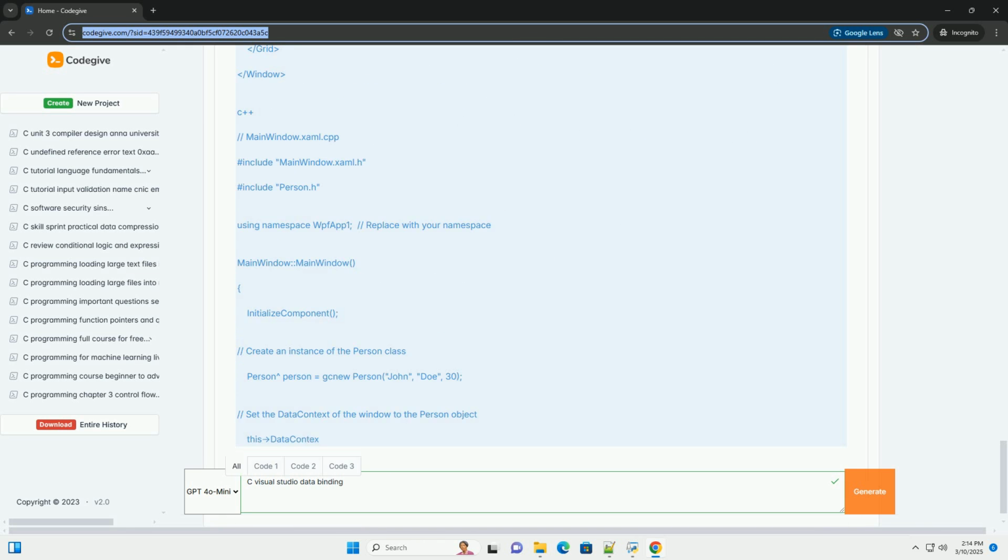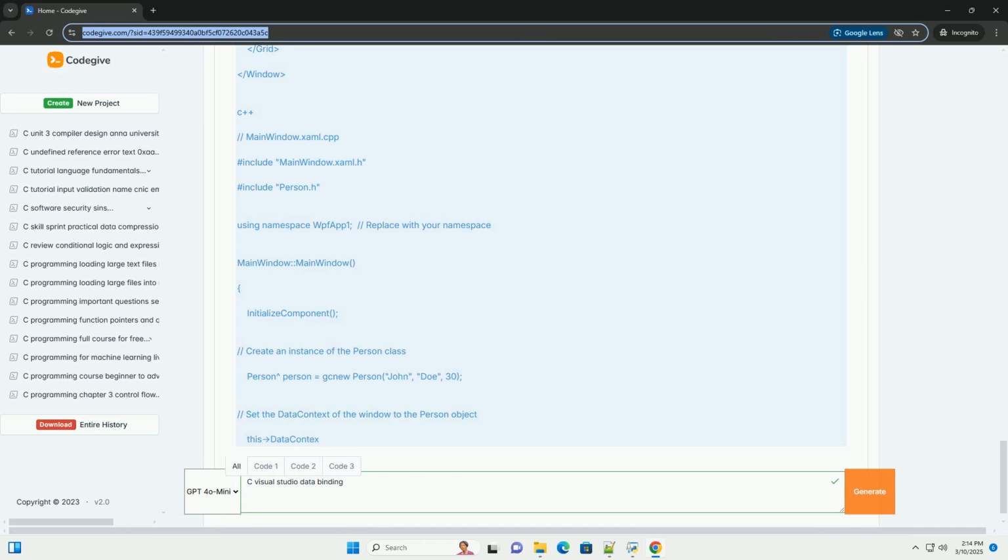xmlns:local. This XML namespace declaration maps to your project's namespace. Replace WPFApp1 with your actual namespace if it's different. This allows you to reference your Person class in XAML.